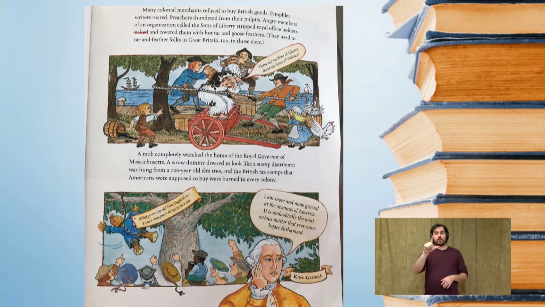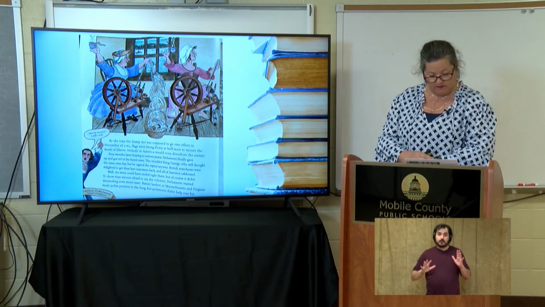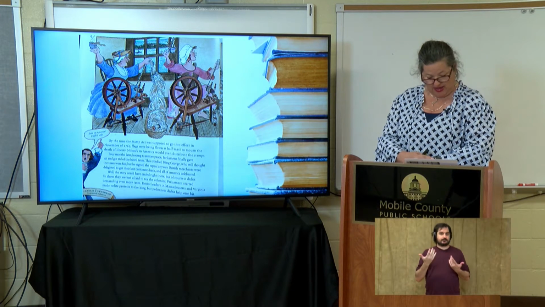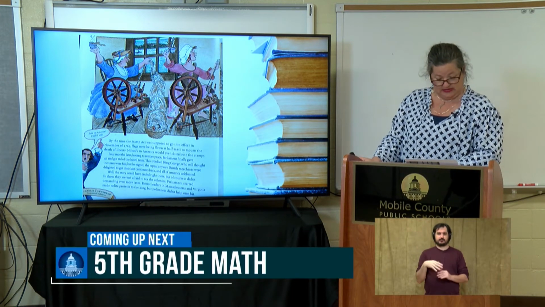A straw dummy dressed to look like a stamp distributor was hung from a 120-year-old elm tree, and the British tax stamps that Americans were supposed to buy were burned in every colony. By the time the Stamp Act was supposed to go into effect, in November of 1765, flags were being flown at half-mast to mourn the death of liberty.